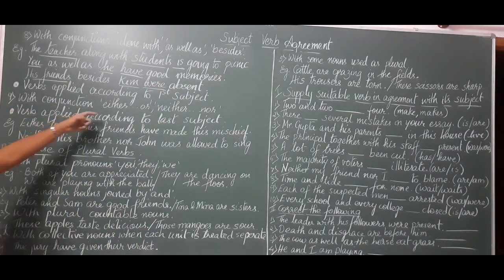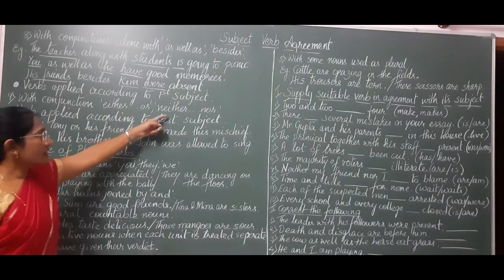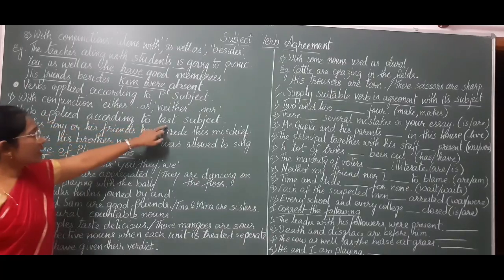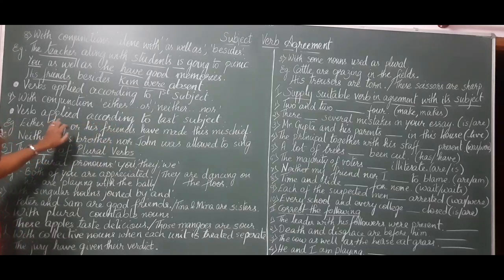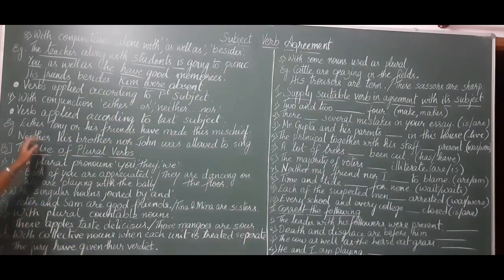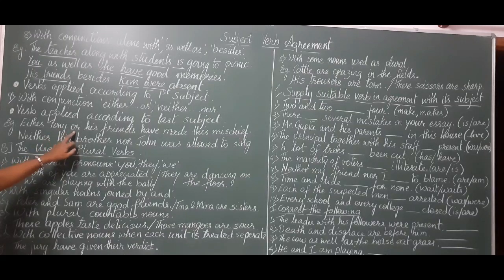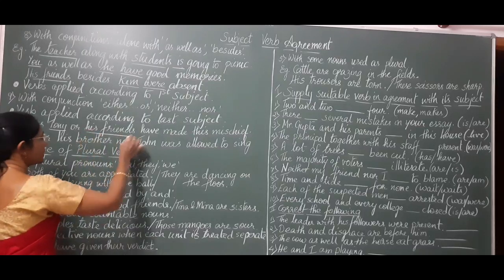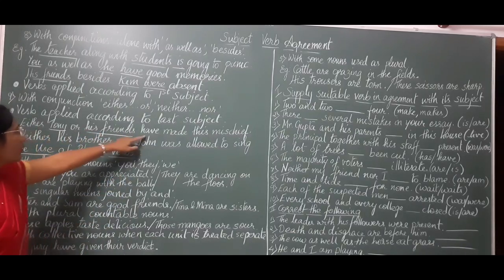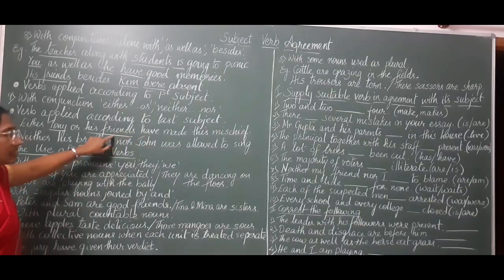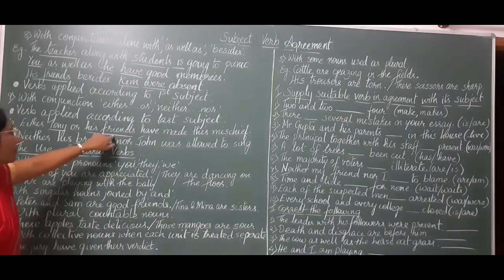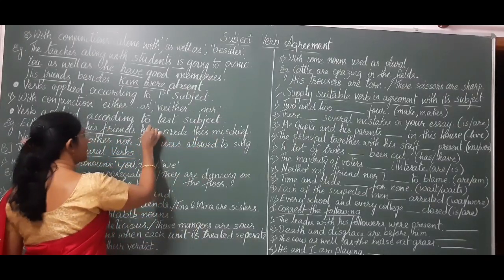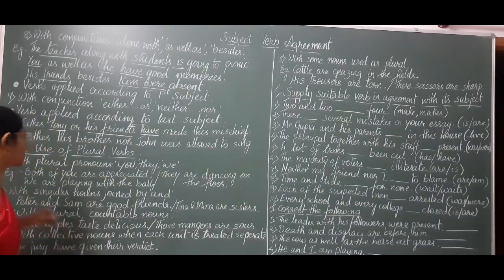With conjunctions like either, or, neither, nor, the verb is applied according to the last subject. So the verb is according to the last subject. Either Tony or his friends. Tony is the first subject, his friends becomes the second subject, and the verb goes according to the last subject, that is the second subject. Have made this mischief. Have goes according to the last subject.